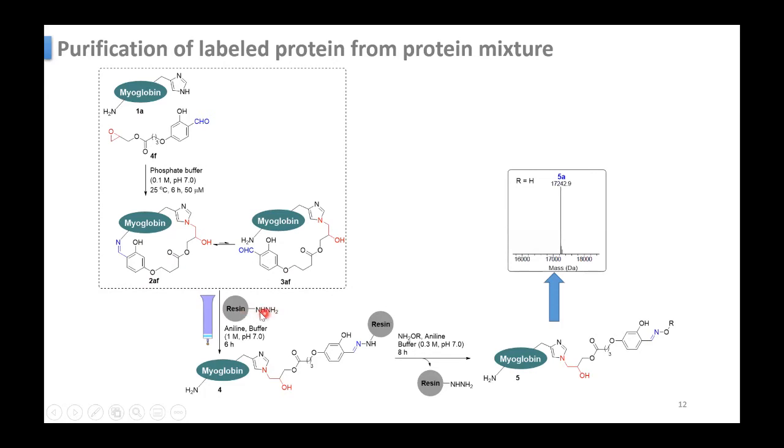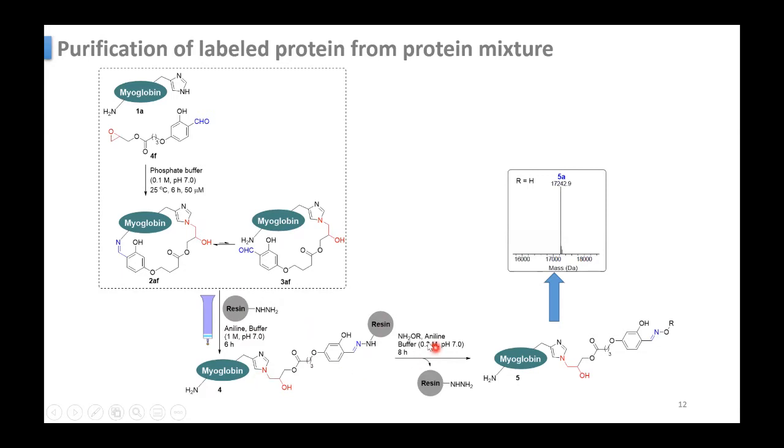To purify, we are using resins. So this is like a hydrazine-containing resin. This NH2 reacts with this and forms a bond; this resin is like a polymer that can be used to purify this protein. So this is of high mass. So if you use a plate with very tiny pores, then after addition of this resin, this molecule is attached to this resin, no? So when you wash this with buffer, the other molecules get washed away, but this protein is attached to this resin. So that's how it is purified.